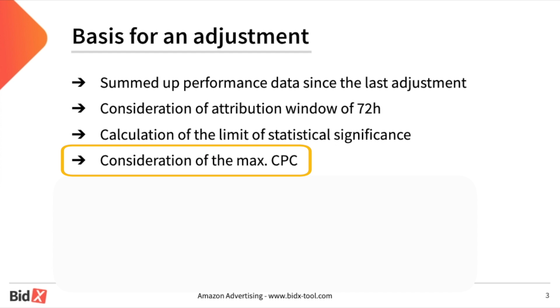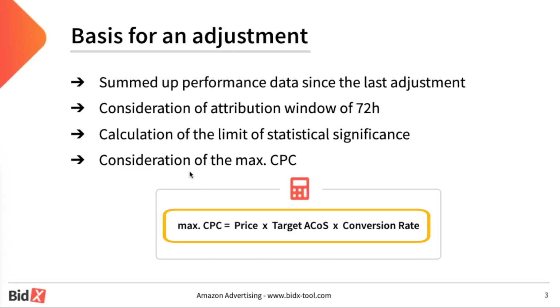As a final basis, a maximum CPC is calculated and taken into account. This maximum CPC is the click price you can afford if you want to reach the target value. And this maximum CPC is calculated by multiplying the sales price with the target ACoS, multiplied with the conversion rate. The optimization then takes place in 5 phases.